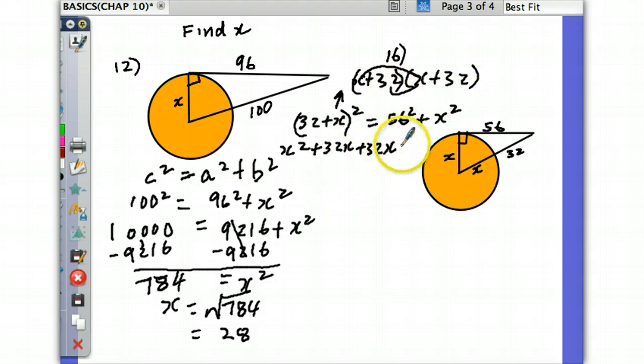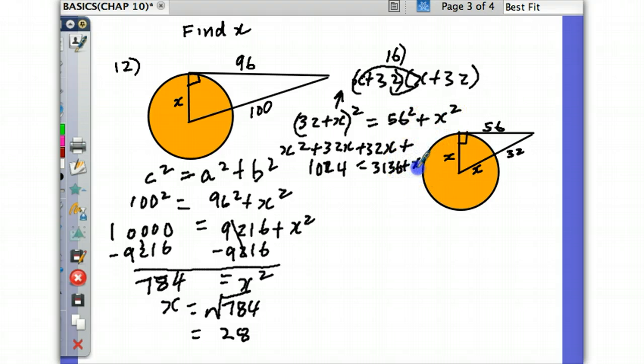Somebody with a calculator, please. What is it? 32 squared is 1,024. That's going to be equal to 56 squared, which is 3,136, plus x squared.